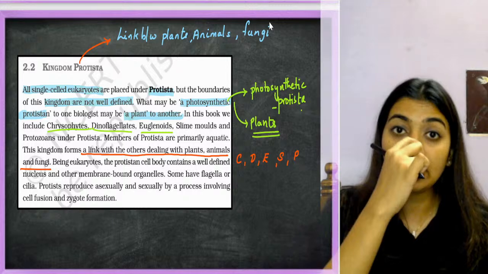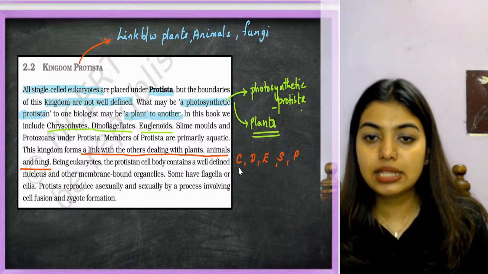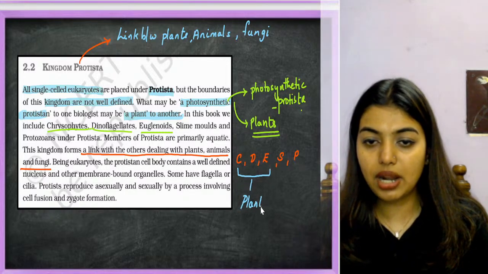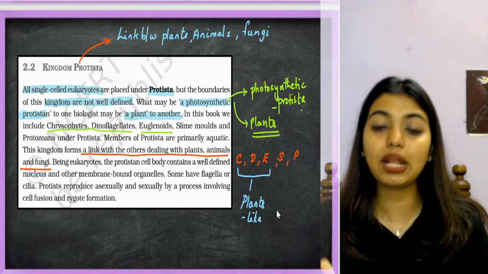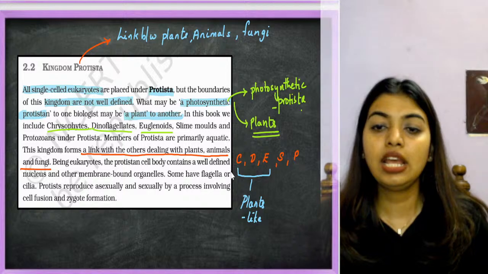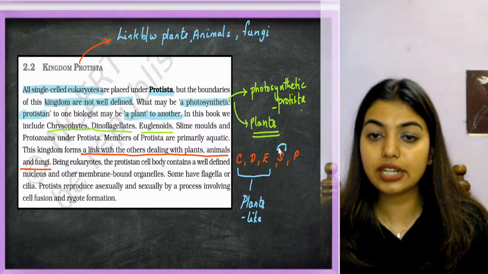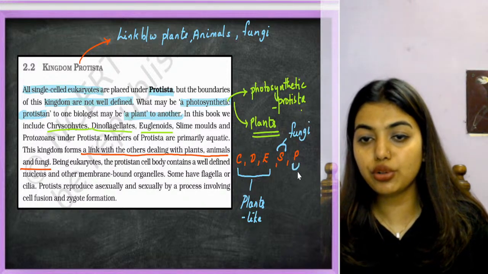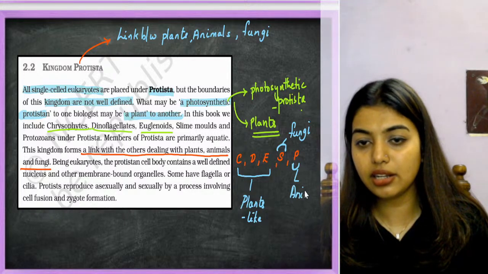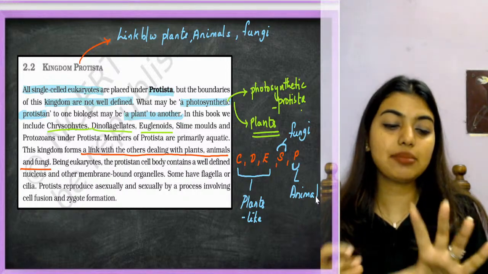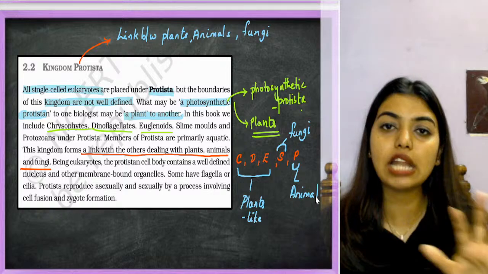Now, not just a link, each of them will have a category. For example, these first 3, chrysophytes, dinoflagellates, euglenoids, are plant-like. That is because they have chlorophyll, they have pigments, and they behave very similar to plants. So C, D, E will fall under plant-like character. Then you have slime mold, which is acting like a fungi. Then you have protozoan, which is going to do locomotion and movement, so we will consider it as under animal. So in this category Protista, where we study 5 types, we notice that there is a connection between animals, plants and fungi.